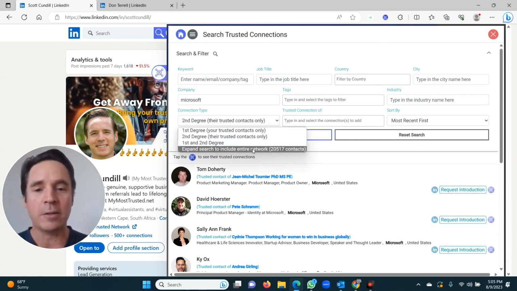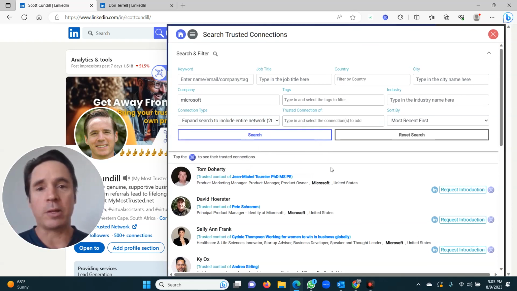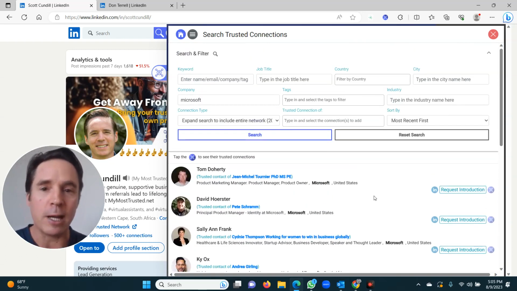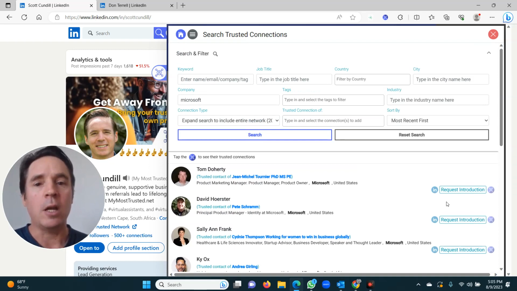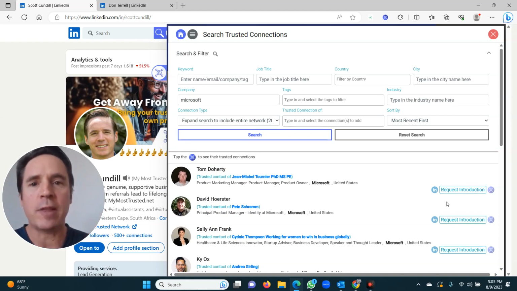When you expand to search the entire network, which is where the magic happens, then you're going to be able to get a bunch of people at Microsoft. And these are genuine people that you can work with and you can get into. I hope this is really starting to make sense. I want you to just have the guts to push the button and request those introductions. When you request the introduction, just don't be spammy or salesy. Use phrases like win-win, synergy, partnerships. I want to see how I can help them, how they can help me, how we can help each other. That will get you that meeting.